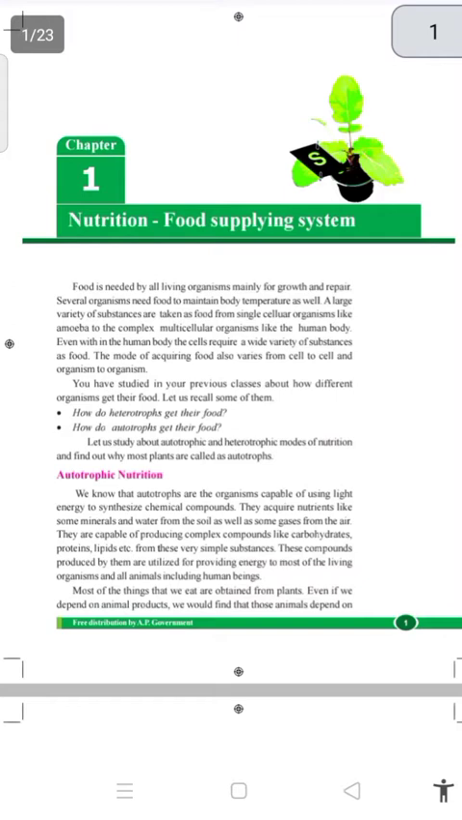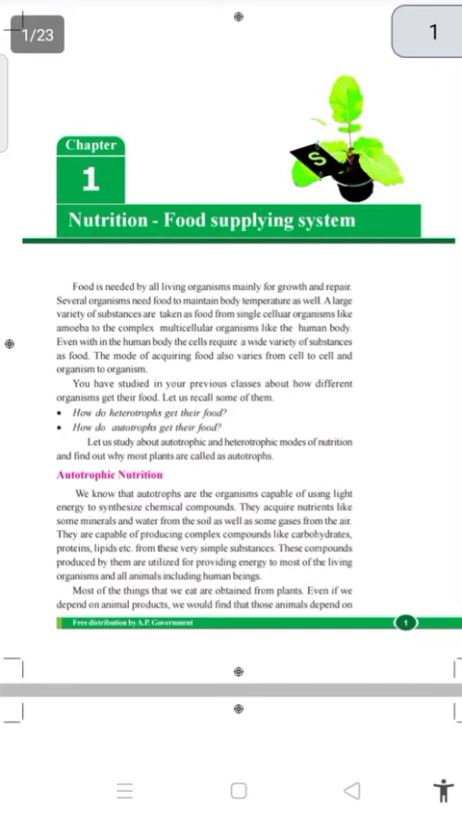They acquire nutrients like minerals and water from the soil, and some gases from the air. Minerals and water are absorbed from the soil, and CO2 is absorbed by the leaves from the air. They are capable of producing complex compounds like carbohydrates, proteins, lipids, etc. All plants give different types of food materials; they don't give only one food material.